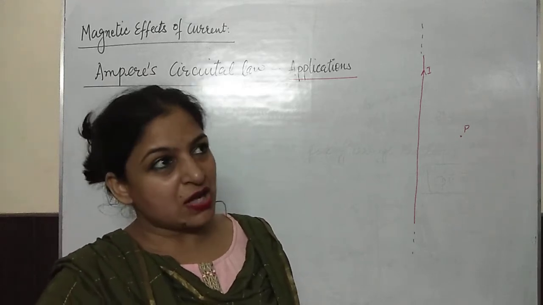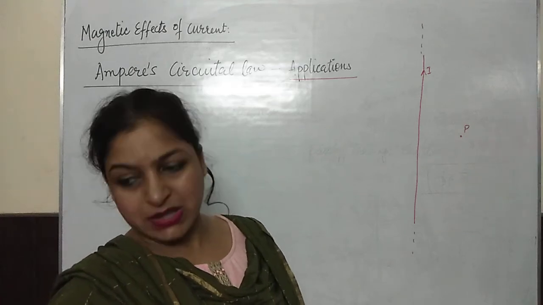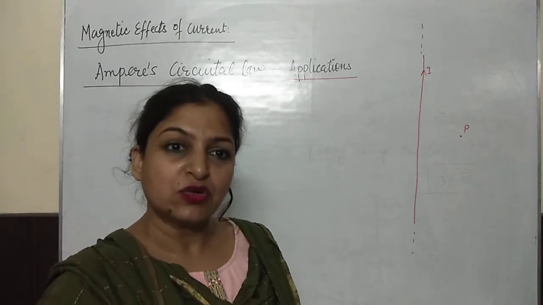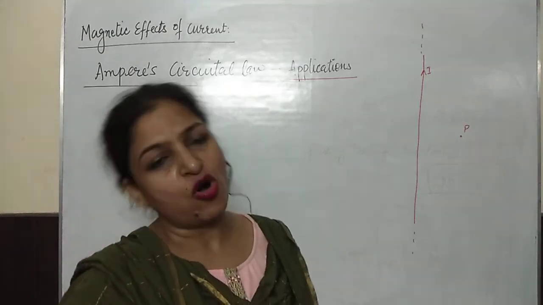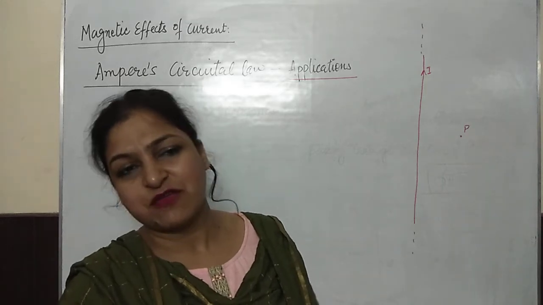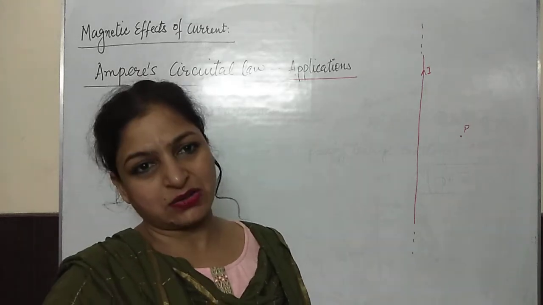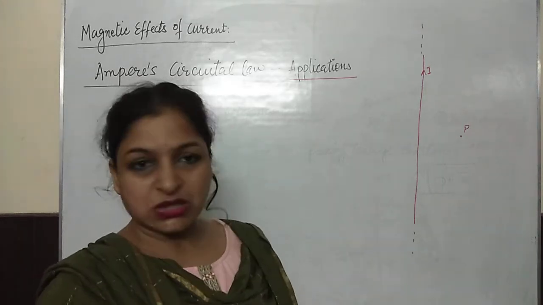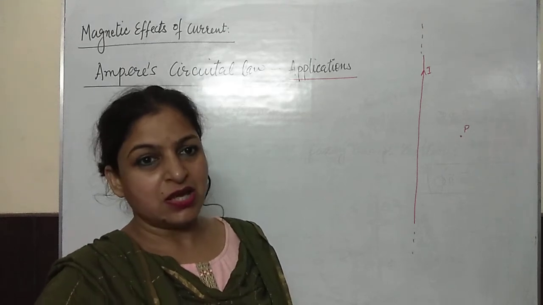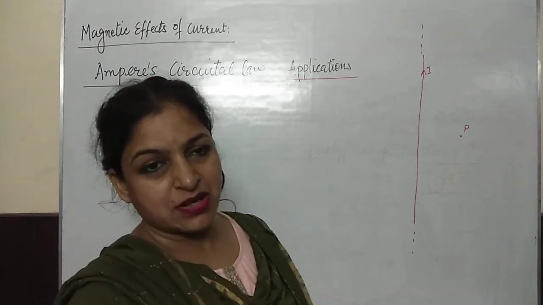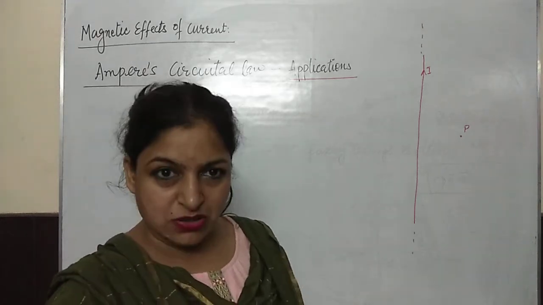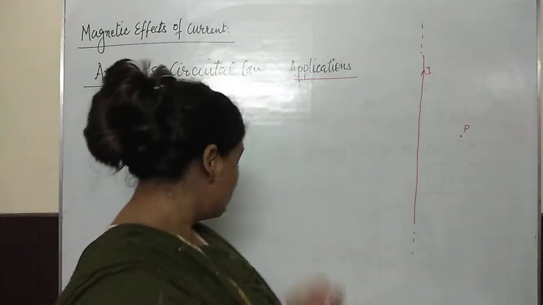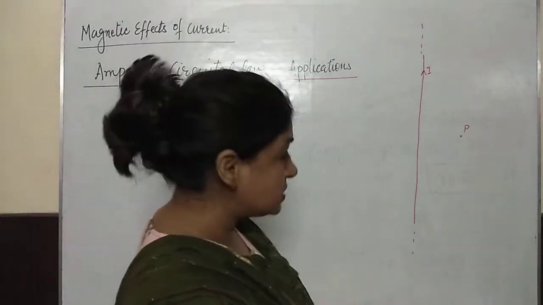We want either the magnetic field of the current carrying wire to be parallel to the loop, or normal to the loop, or in such a way that the magnetic field is going to be zero at the loop. So the most convenient symmetry here is, you see the current carrying wire is there and the magnetic field lines would be circular. So it is convenient to consider the loop in circular nature.